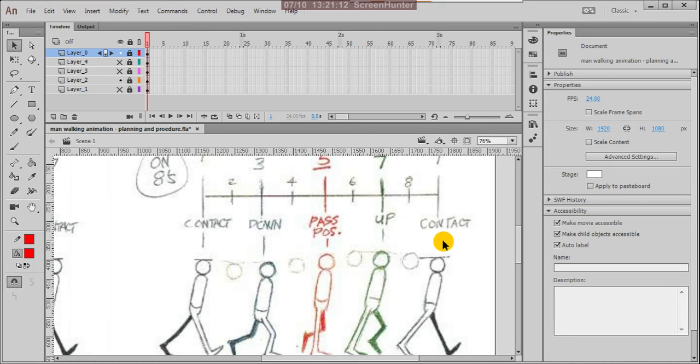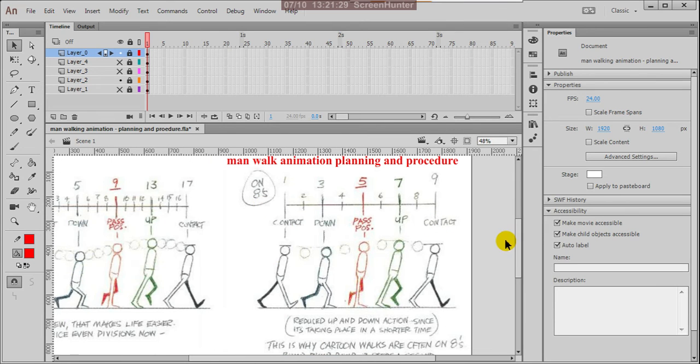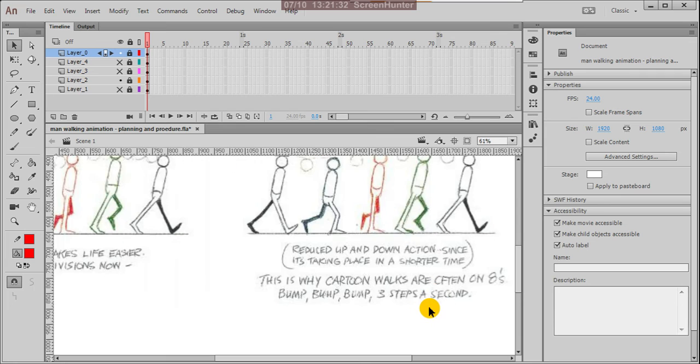and contact. Then we place between 1 and 3, the second will come; between 3 and 5, the fourth will come; between 5 and 7, 6 will come; and between 7 and 9, 8 will come. So this is an 8 frame walk, 8 and 8, 16. Here he will take 3 steps per second.